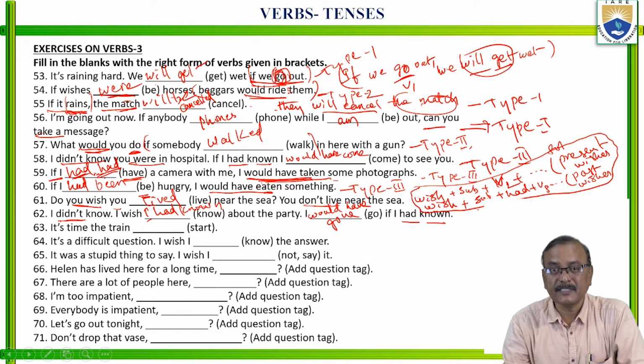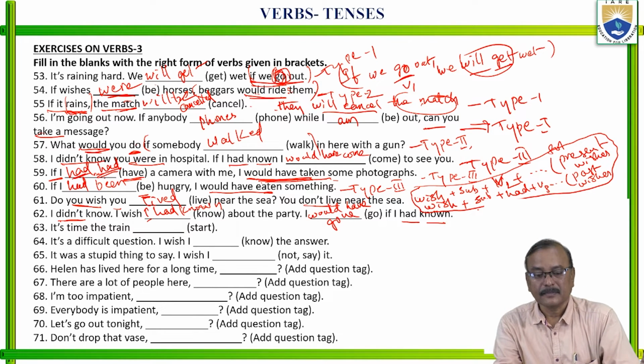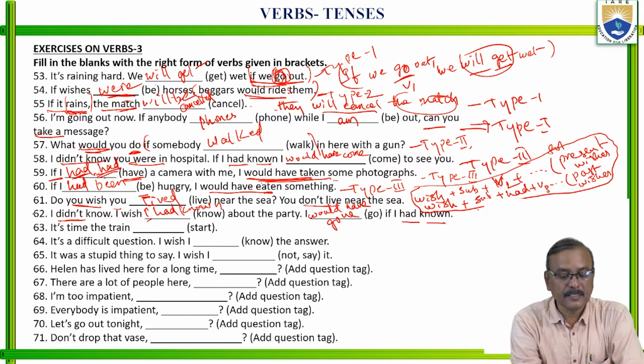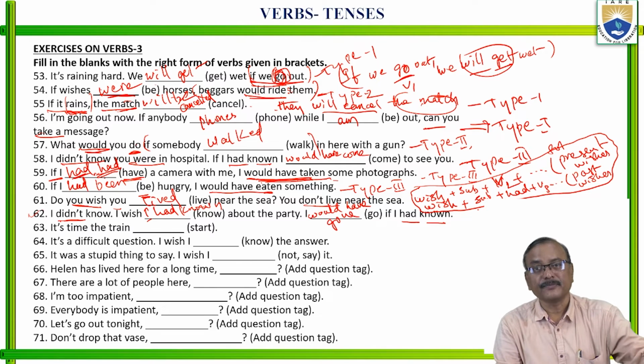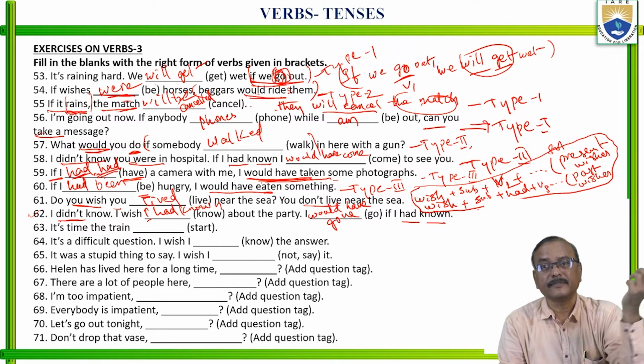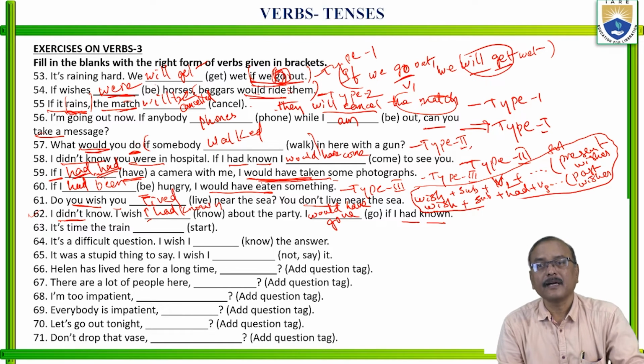If it is a past wish, what is that? After wish, subject plus past perfect. Clear? So this one is related to your past wishes only, past actions only. I didn't know. I wish I had known about the party. If I had known, I would have gone.